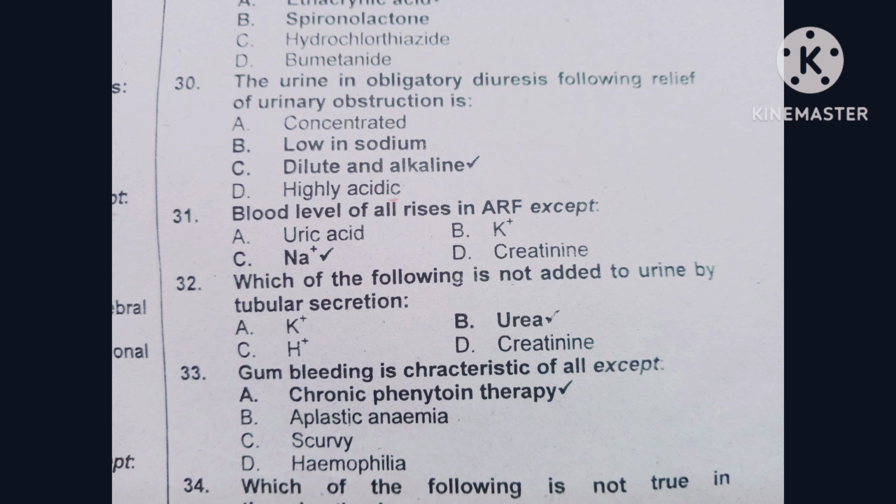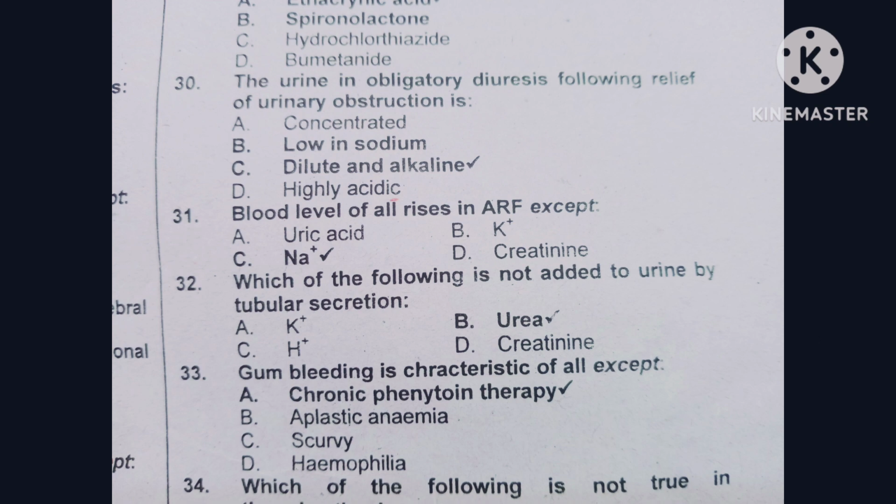Question number 32. Which of the following is not added to the urine by tubular secretion? Option A is potassium, option B is urea, option C is hydrogen, option D is creatinine. The correct option is urea.